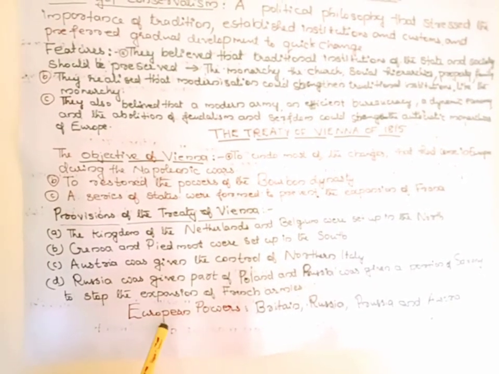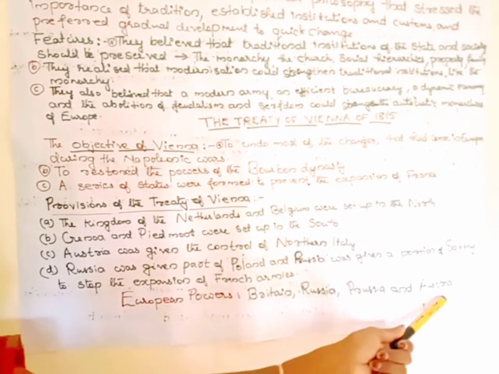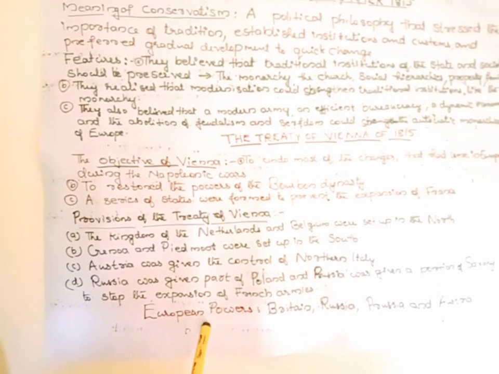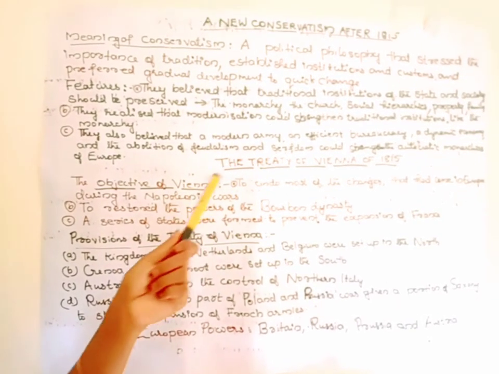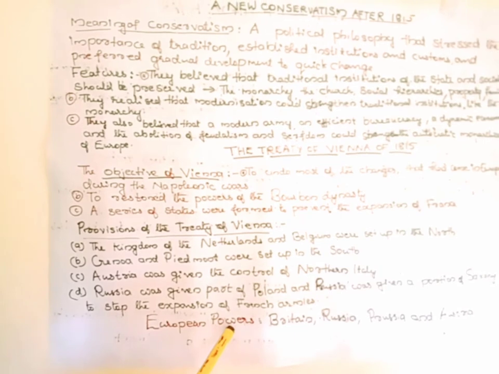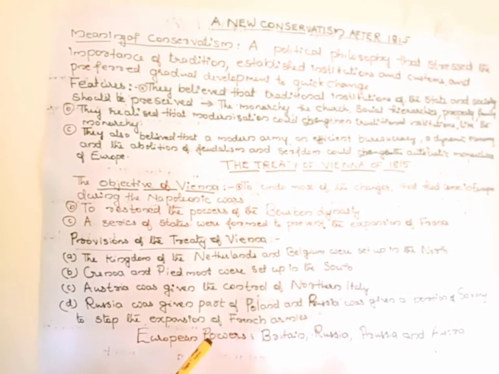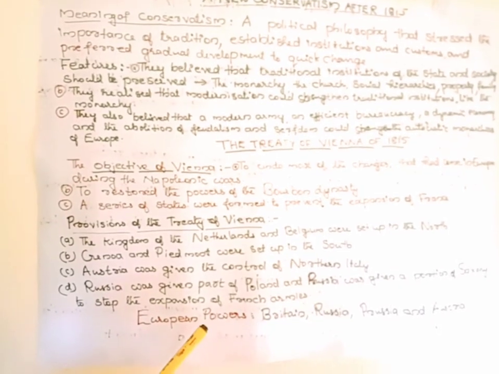And who were the European powers? Britain, Russia, Prussia and Austria were the European powers. And the Treaty of Vienna was signed between the European powers and Napoleon at Vienna. And it was under the leadership of an Austrian Duke, Metternich.